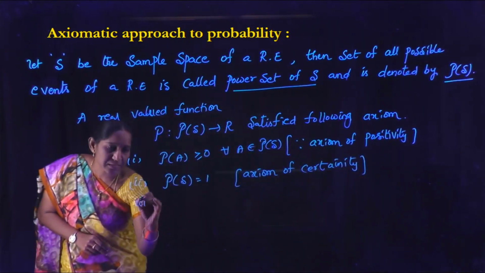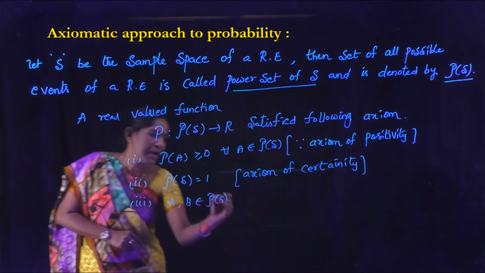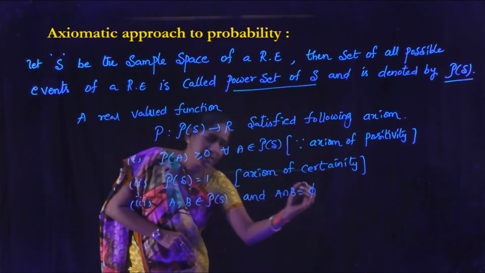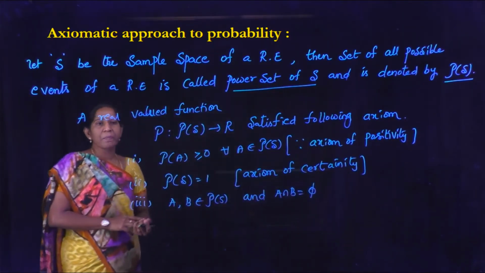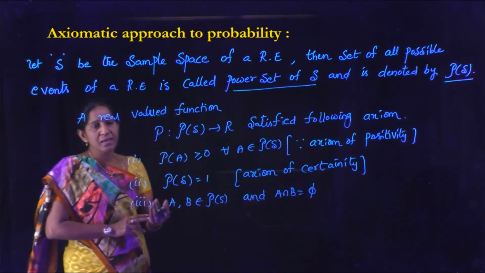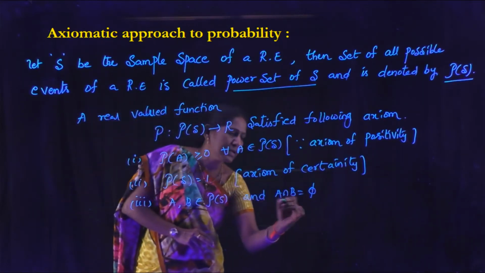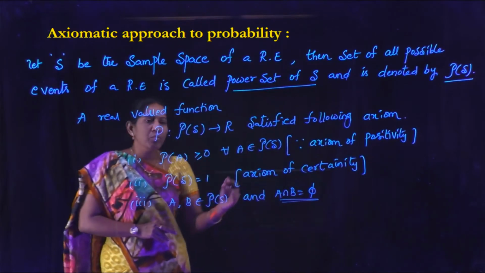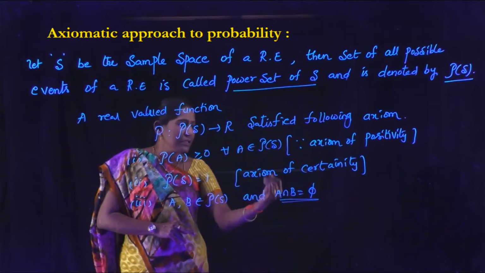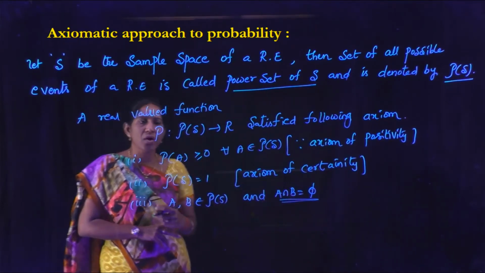And next one is A comma B belongs to P of S and A intersection B equal to phi. A intersection B equal to phi means these two events A and B are called mutually exclusive events. Definition of mutually exclusive events: two or more events are said to be mutually exclusive if Ei intersection Ej equal to phi for i not equal to j.